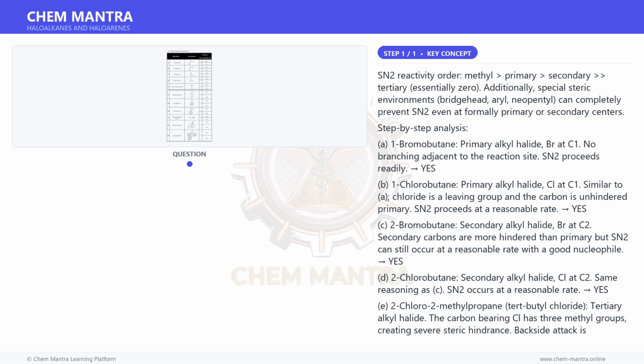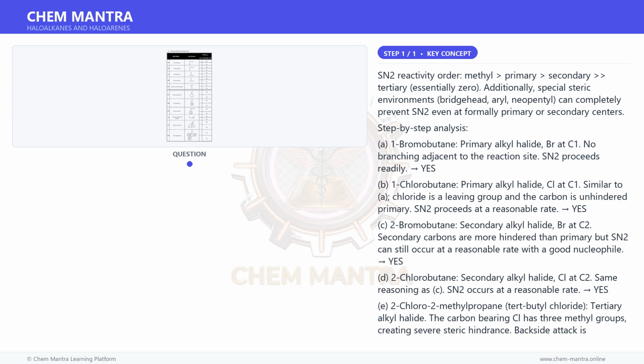A. Primary. B. Primary. C. Secondary. D. Secondary. F. Secondary cyclic. H. Primary benzylic. No, SN2 not at reasonable rate. E. Tertiary. G. Aryl. I. Neopentyl, primary but beta hindered. J. Bridgehead bicyclic. K. Bridgehead triptycene.